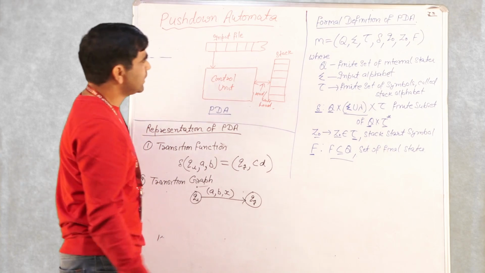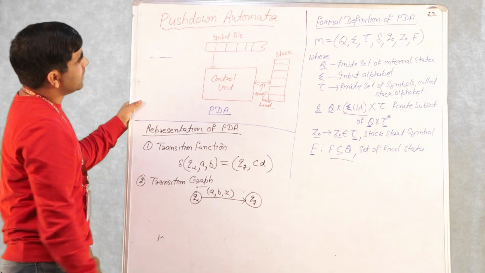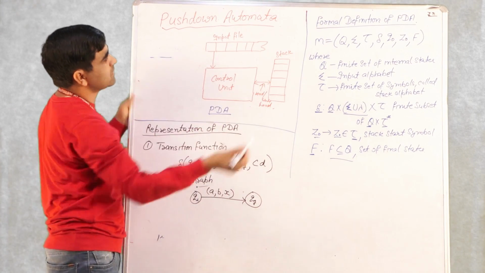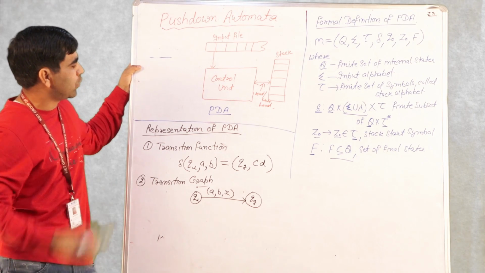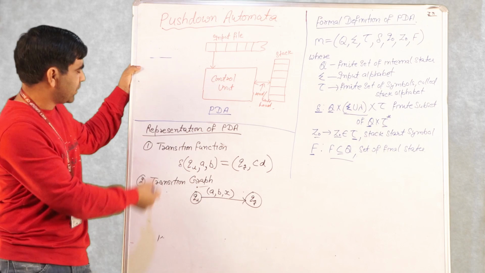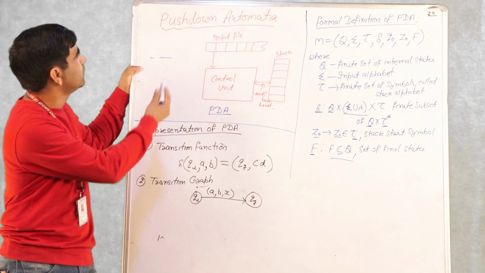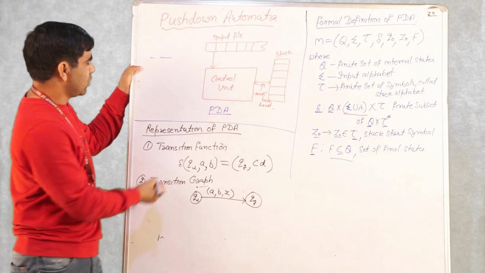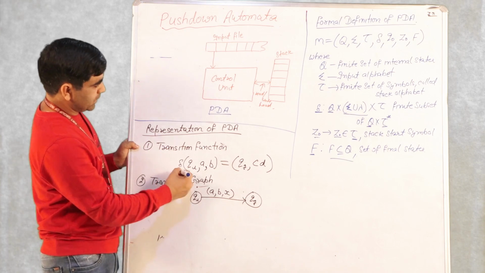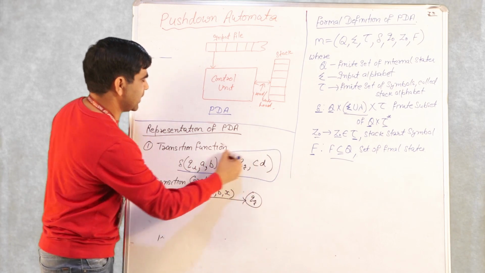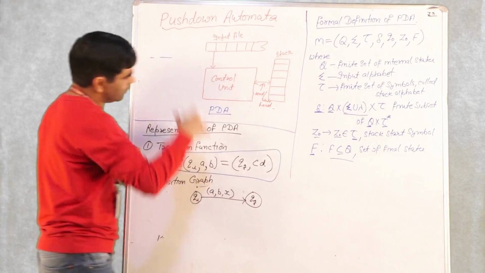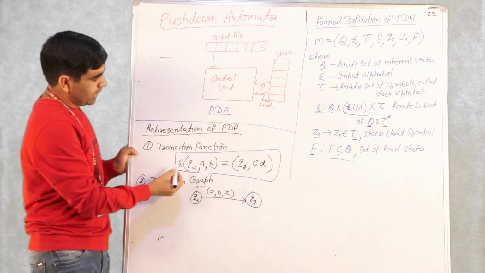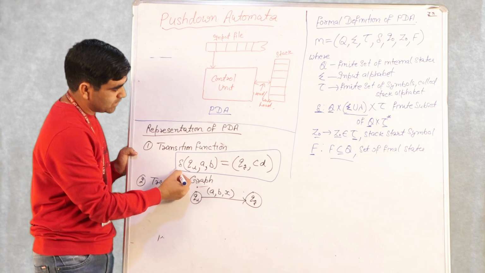Okay, then, we said that just like finite automata are represented using a transition function and a transition graph, the same is the case with pushdown automata also. So we take this example: this is one move of the transition function delta for some arbitrary automaton.